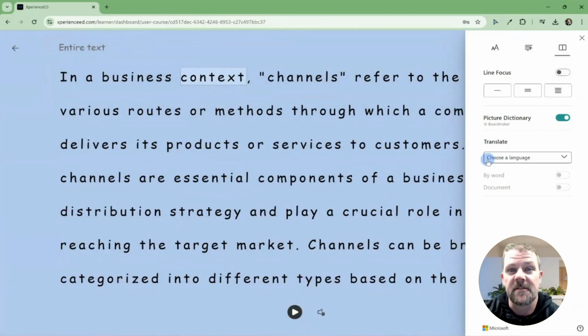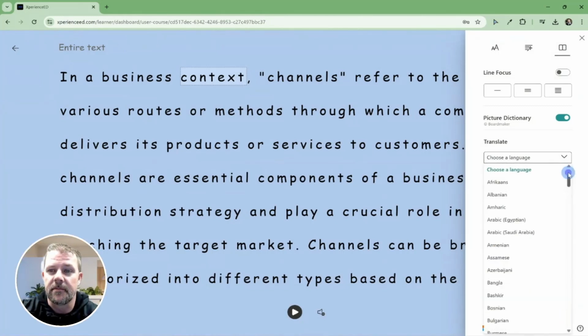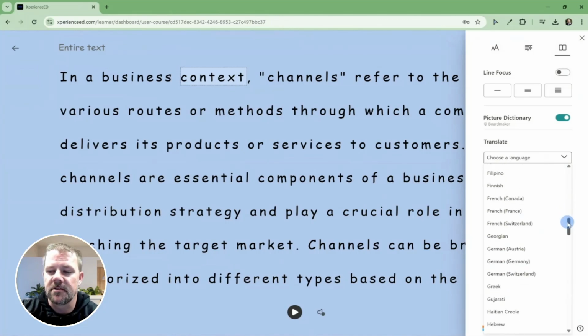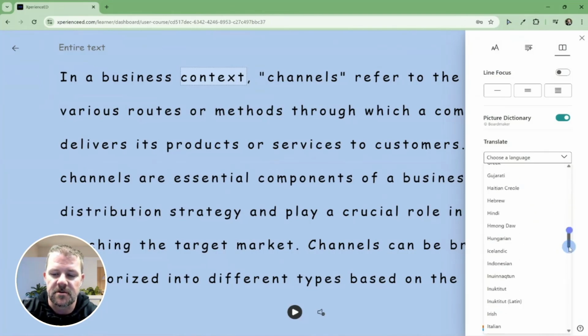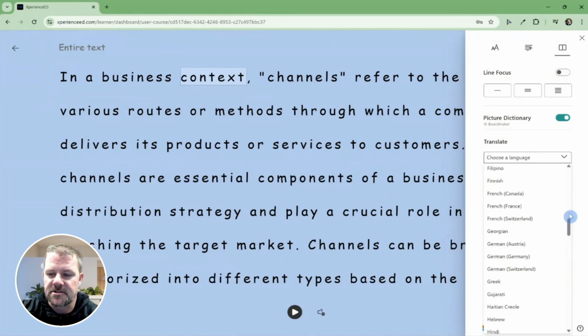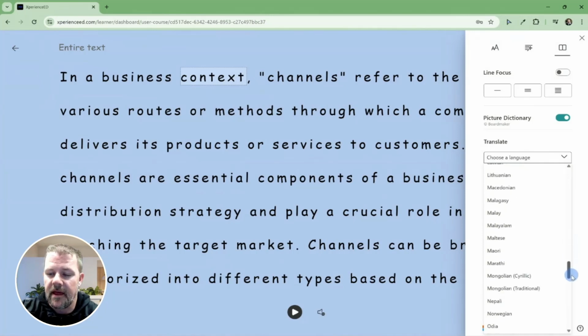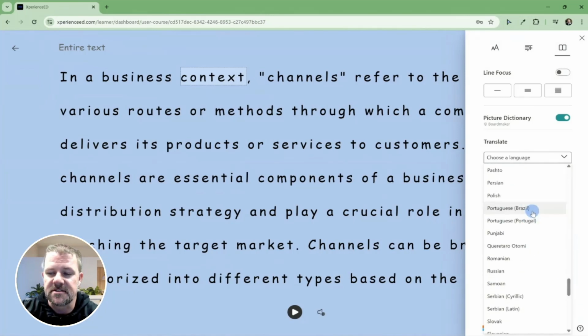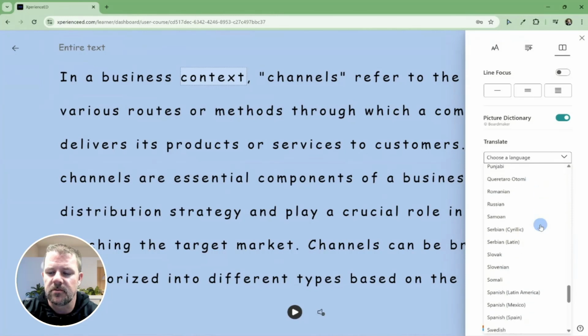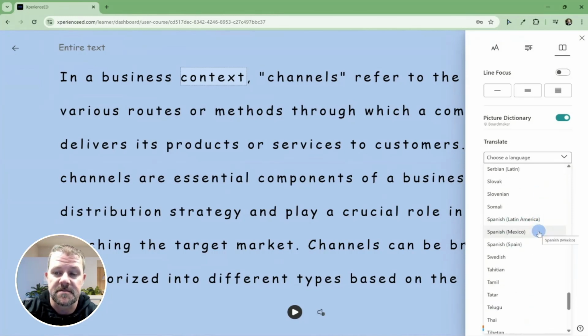Then my personal favorite is this translate option. I can click here and choose a language. Notice that Microsoft provides a myriad of different languages available here. And one item that's really popular is you'll also notice that there are different dialects. So for example, for French, there's 3 different versions of French available here, 3 different versions of German. Even within French, we've also got Haitian Creole down here. And then for Portuguese, there's Brazilian Portuguese as well as Portugal Portuguese and a few different variations of Spanish.